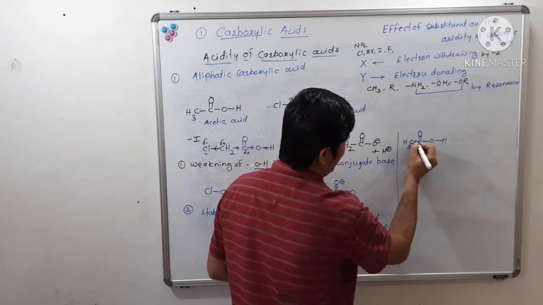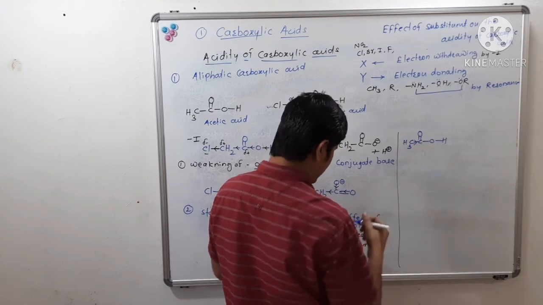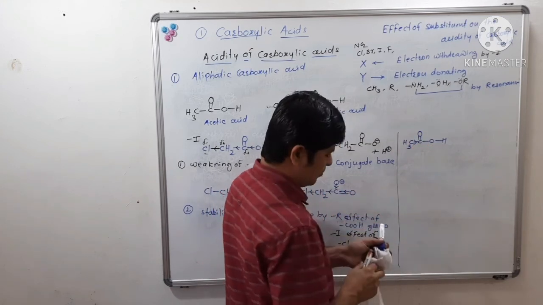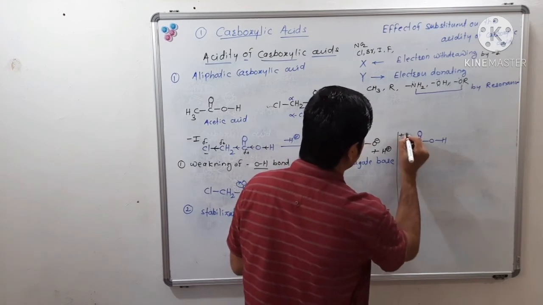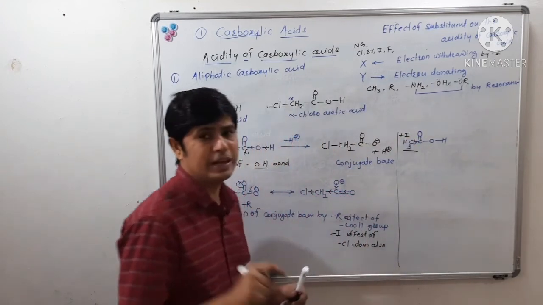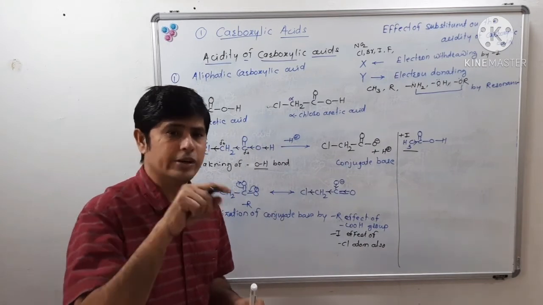Acetic acid has an electron donating methyl group. This methyl group is not electron withdrawing; it has a plus I effect, an electron pushing, electron donating effect.